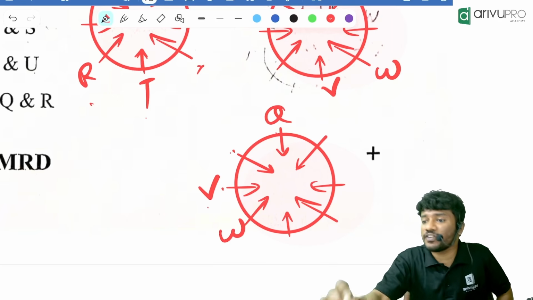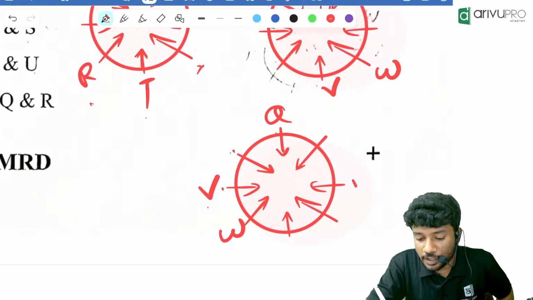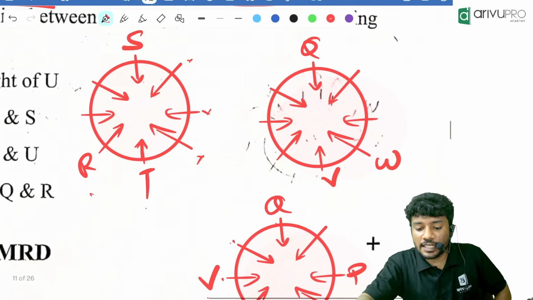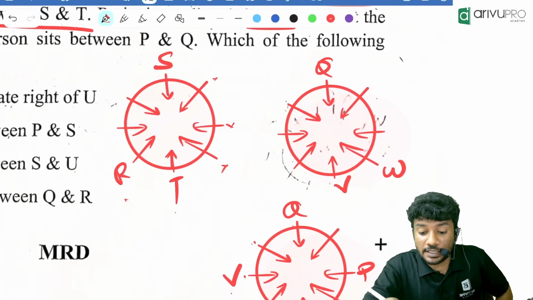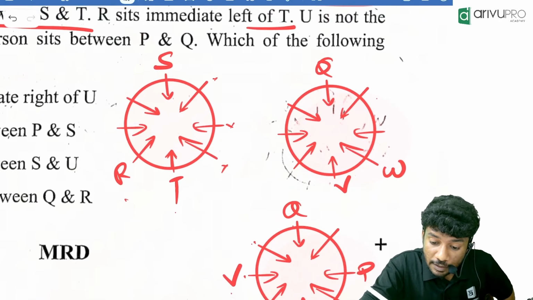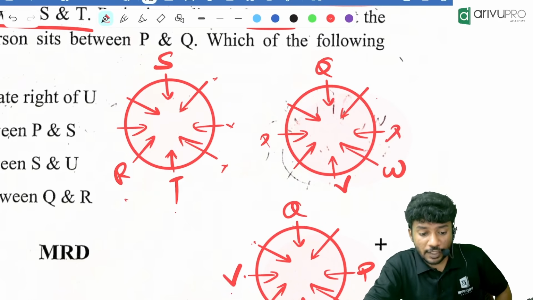Can P be next to V? No. Then where will be the position of P? P will be over here. Then one person sits between P and Q. Here there are two possibilities that can be: P can either be over here or P can be over here.